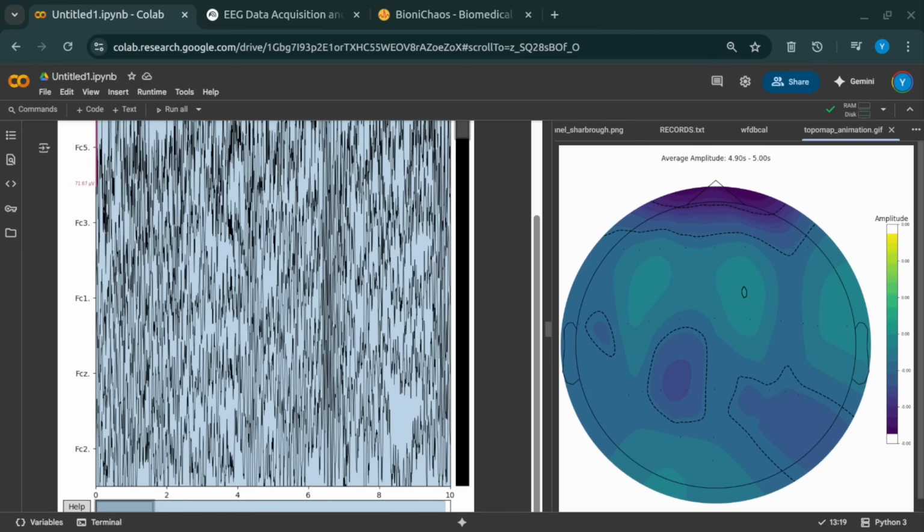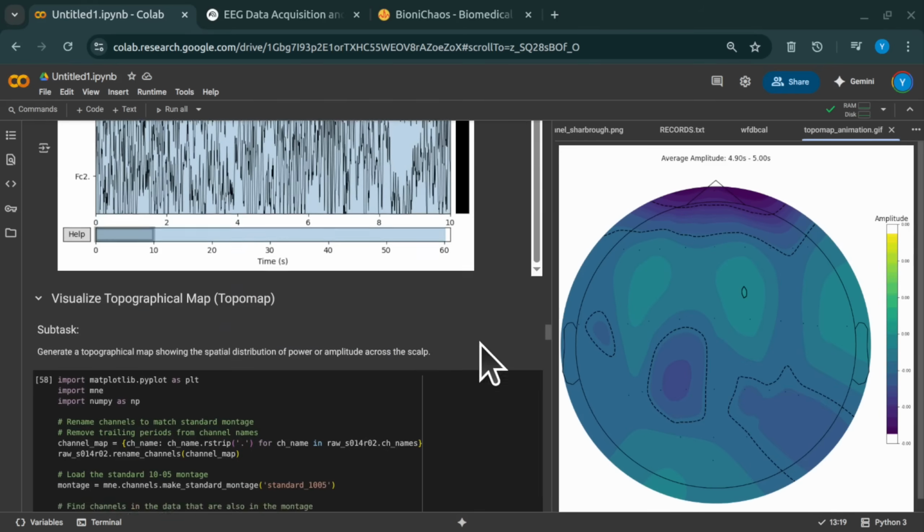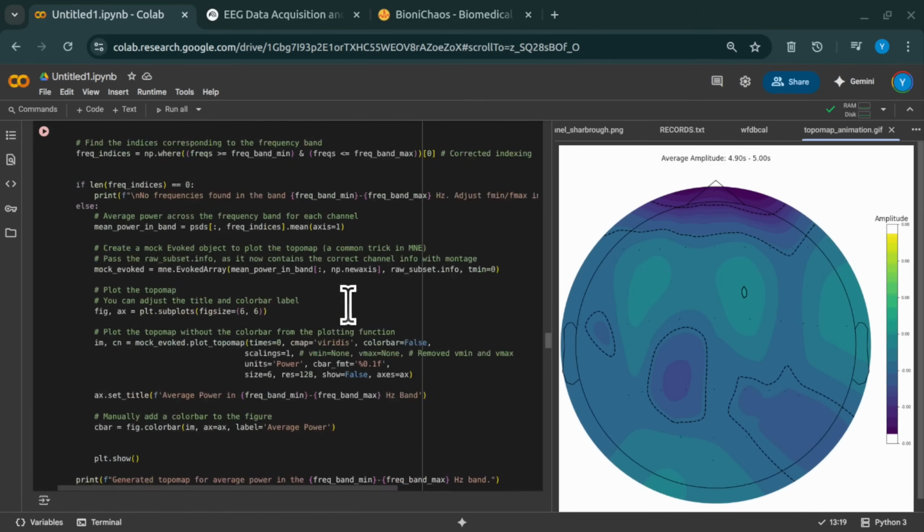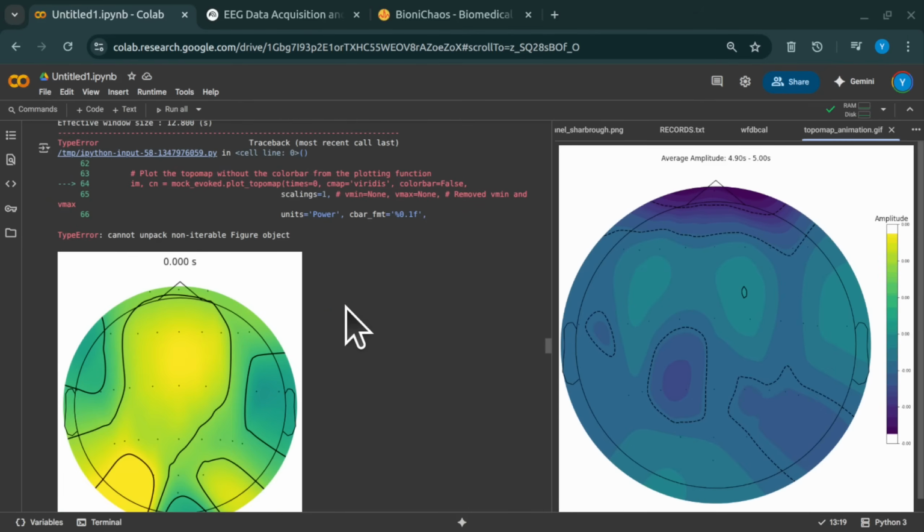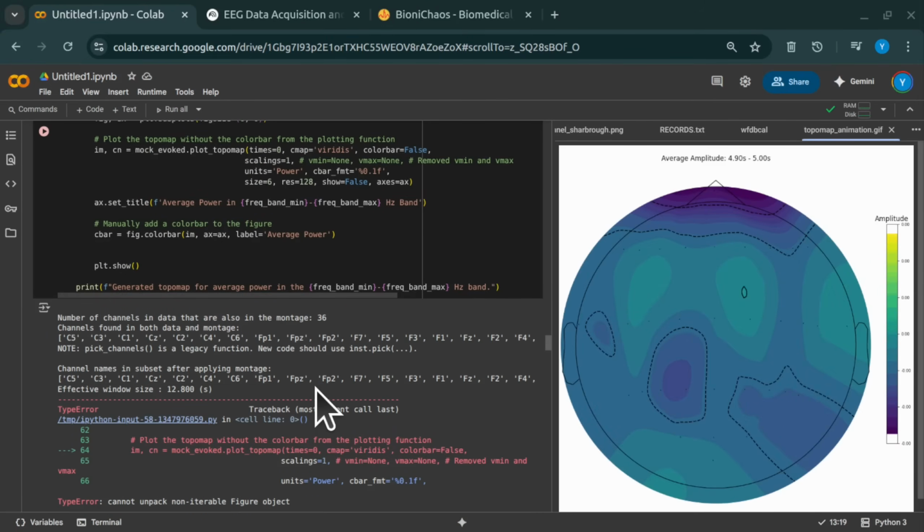Well, the critical next step was simple. Read that S013R02.edf.event file. We needed those event markers to make sense of the EEG. Right, for the context. Exactly. But the roadblock was immediate. Just trying to read that .event file, bam, Unicode decode error. A Unicode decode error. Okay, that sounds like the computer just threw its hands up. For someone like me, not deep in coding, what does that actually mean when you hit that with real data?